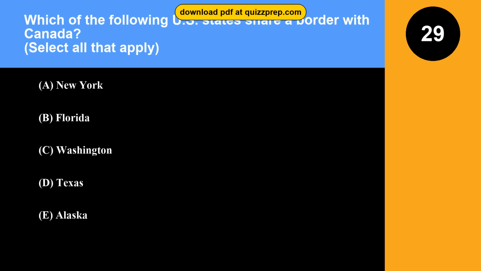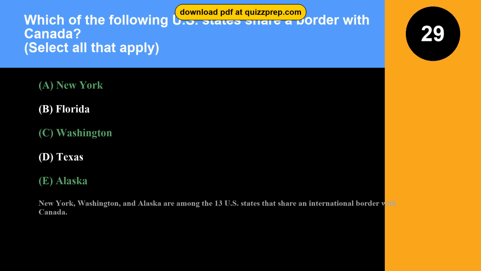Question 29. Which of the following U.S. states share a border with Canada? Option A, New York. Option B, Florida. Option C, Washington. Option D, Texas. Option E, Alaska. The correct answers are options A and C and E. New York, Washington, Alaska. New York, Washington, and Alaska are among the 13 U.S. states that share an international border with Canada.